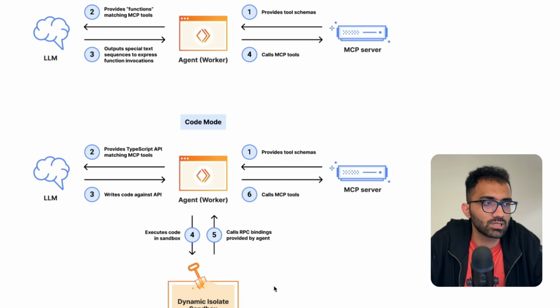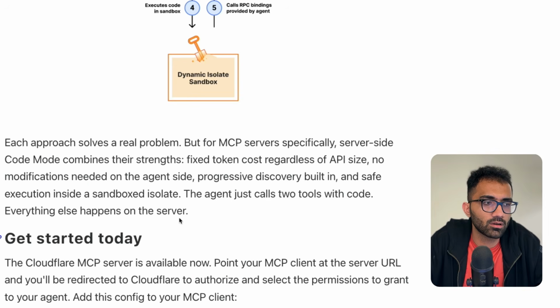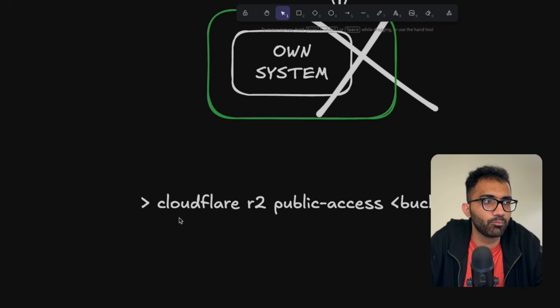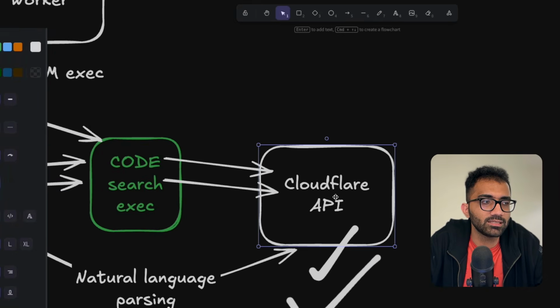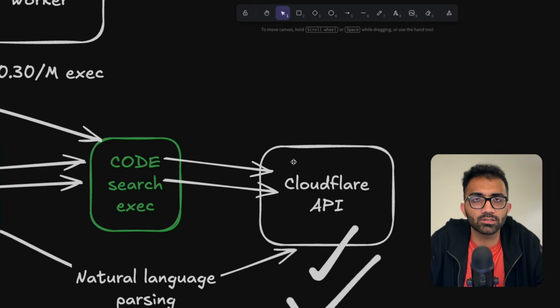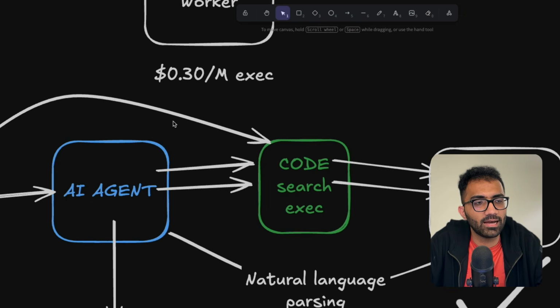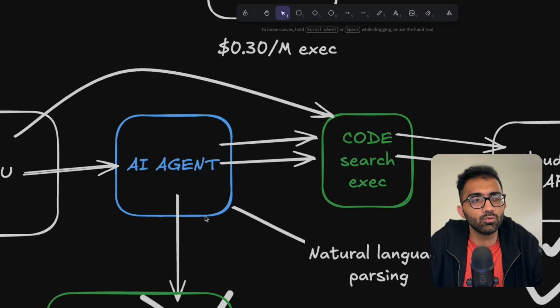But I think code mode sounds good, right? As long as you are somebody who is building a system or an app which requires an MCP, and you can provide an experience like this where you can give a worker isolate per execution, just like Cloudflare is doing for executing this arbitrary code, I think this is the way to go about designing modern MCP servers for your AI systems, AI agents. So yeah, that's pretty much it for this video. I really like this approach that Cloudflare has taken, and it's a new way, sort of an evolution of how MCP tools or tool calling used to work.